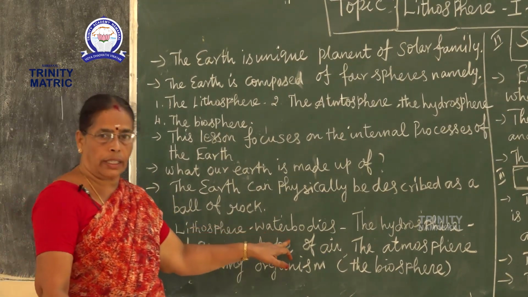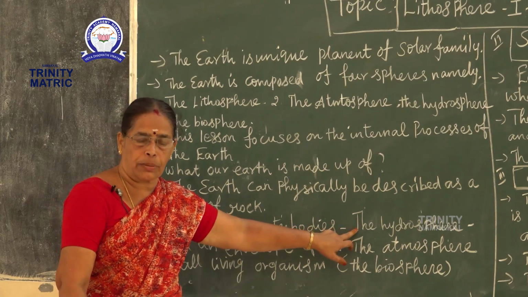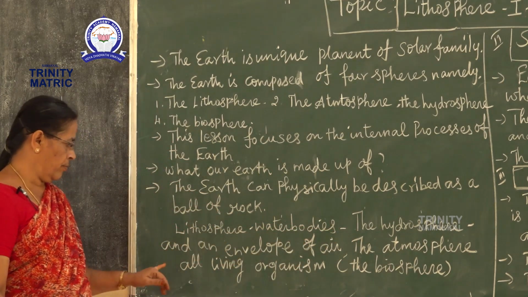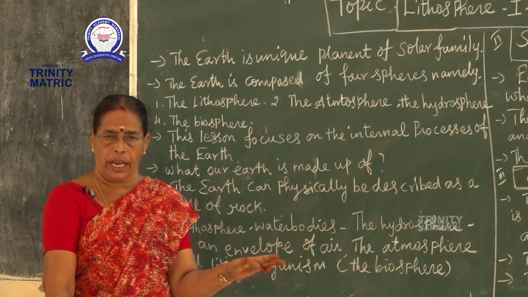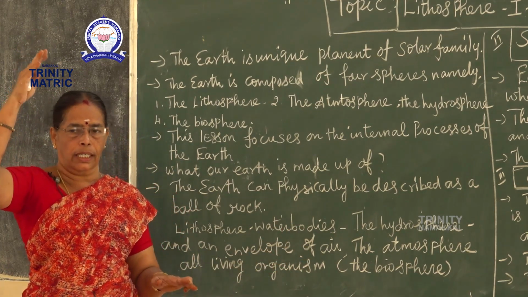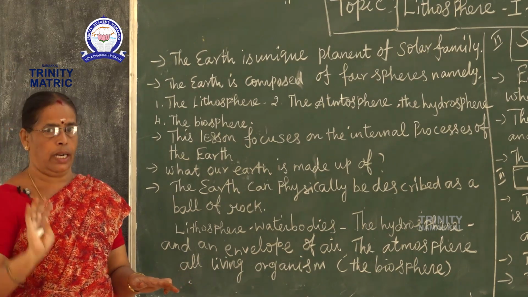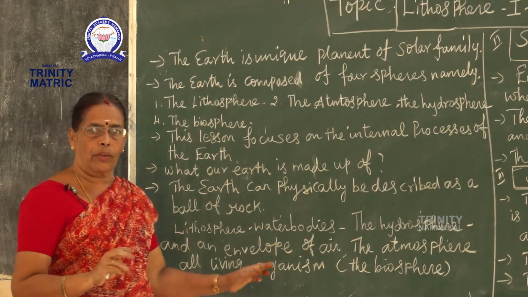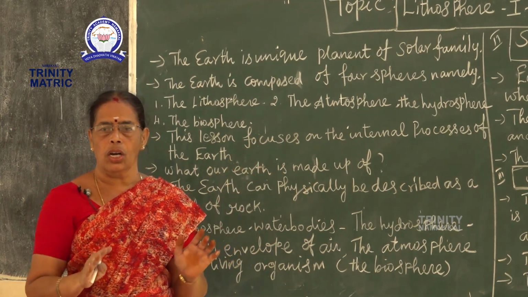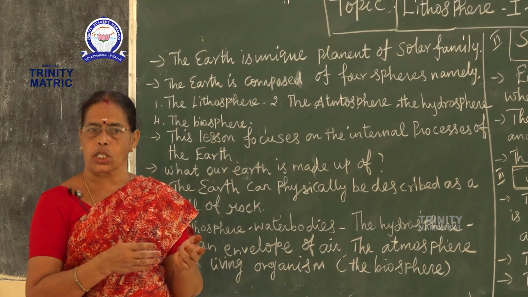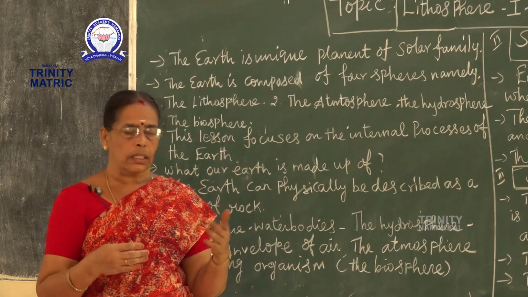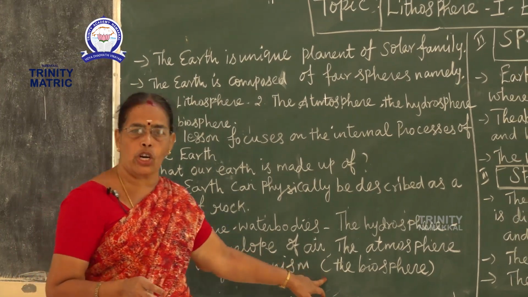And an envelope of air, the atmosphere. All living organisms, birds, animals, and also human beings, are called the biosphere.